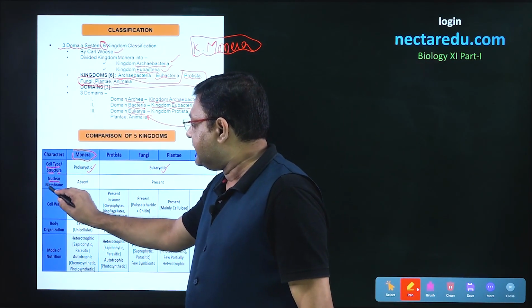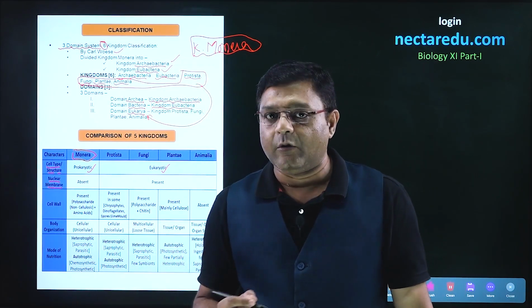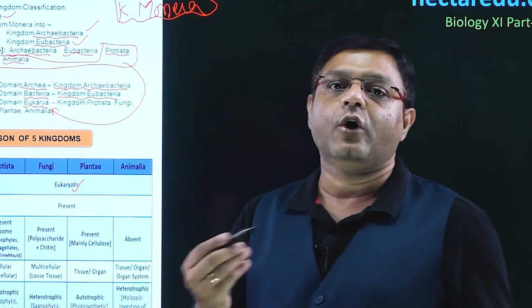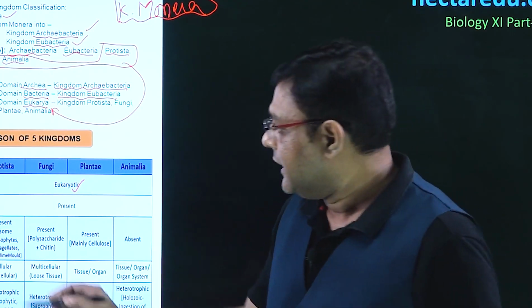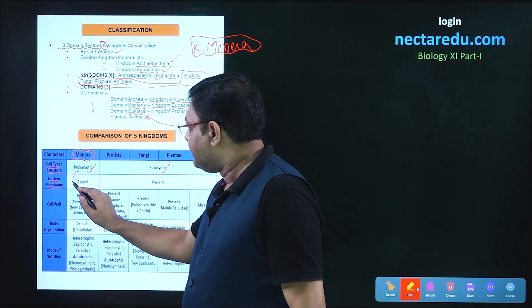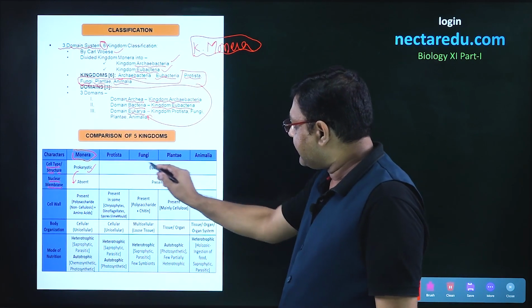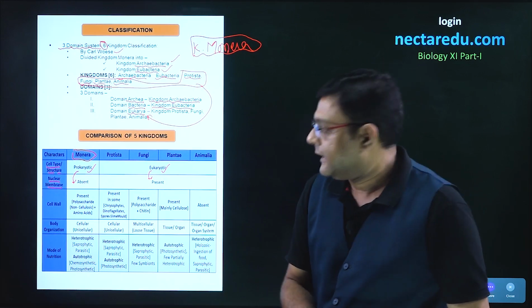The second point is the nuclear membrane, the envelope around the nucleus. Prokaryotic cells do not have a nuclear membrane, and eukaryotic cells do. So only Monera has the nuclear membrane absent, and the rest of the four kingdoms have it.